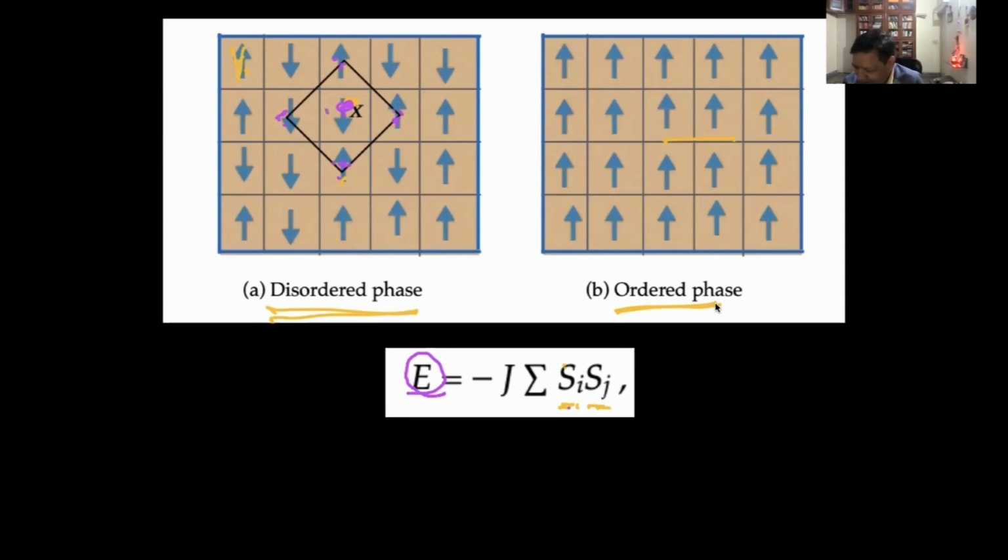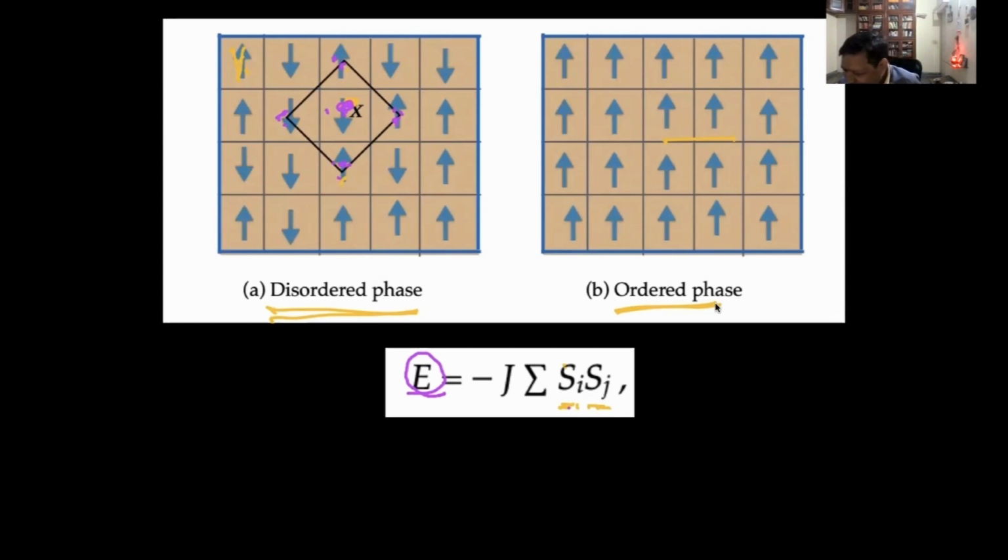So this multiplied by this, multiplied by that, will take the value +1 or -1. If it is disordered, then half the time it will be +1, like 1 times 1 or -1 times -1, but it could be 1 times -1, and the product is -1. Right now, what will I get?